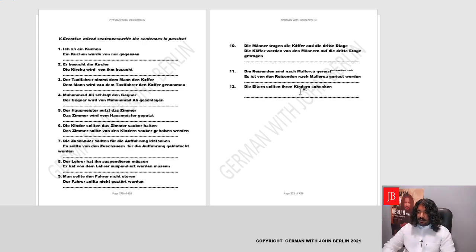Die Eltern sollten ihren Kindern schenken. So what was the meaning of the previous sentence before I go to the next? It has been traveled by the travelers to Mallorca. Yes, the travelers traveled to Mallorca. Now, die Eltern sollten ihren Kindern schenken. The parents should gift to their children, or the children should be gifted by the parents. Yes, so the children should be gifted by the parents is what we need to write.